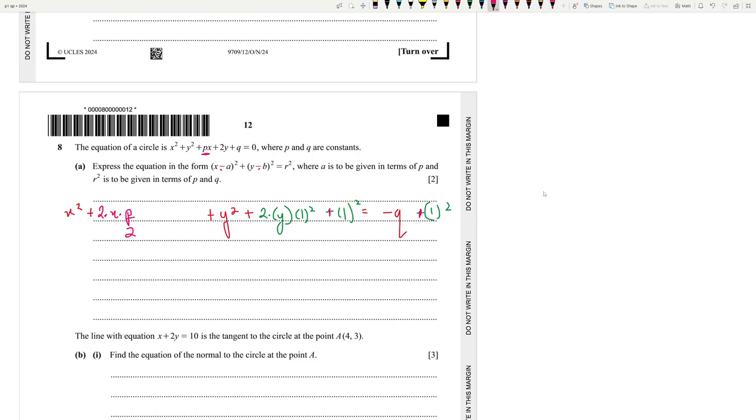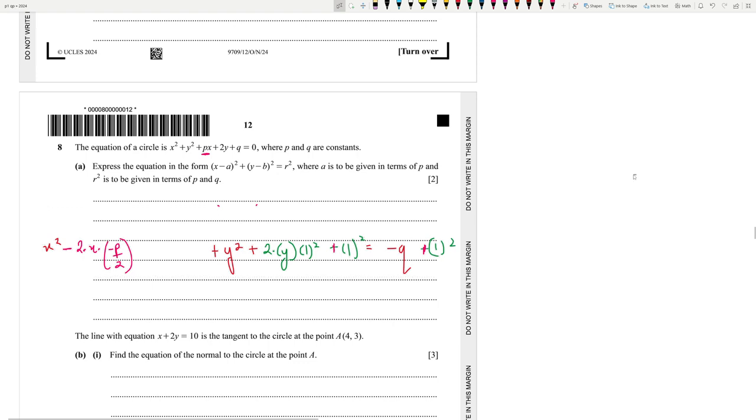So let's see what happens. The general idea is, since they want a minus sign, we have to make some edits. We have to convert this to minus p by 2. Then we get the minus sign over there. And we can't have that, so we need a minus sign over here as well, because this minus minus gives us a plus, which is the original one. Okay, so I'll just show this in another step. It will be easier for you guys.